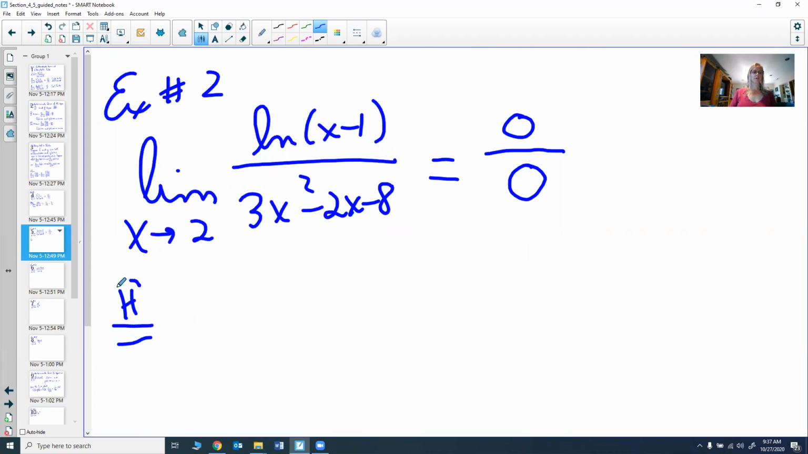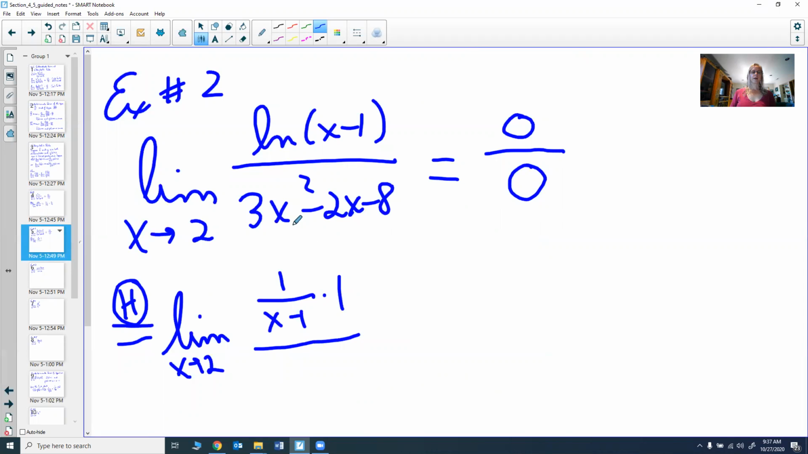So again, we get one of the indeterminate forms, so we can use L'Hopital's rule. Again, I like to put this little h here just to remind me when I go back to look at what I did. You don't have to. It's just a reminder for me to know what I did, and it could be a reminder for you. Now, L'Hopital's rule says take the derivative of the top. The derivative of the natural log of x minus 1 is 1 over x minus 1 times the derivative of the inside. The derivative of the inside is 1. Then the derivative of the bottom will be 6x minus 2.